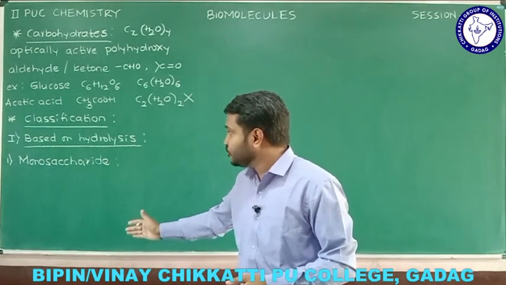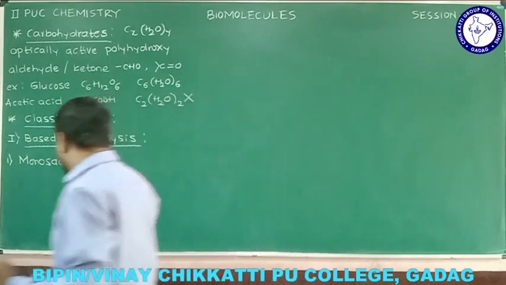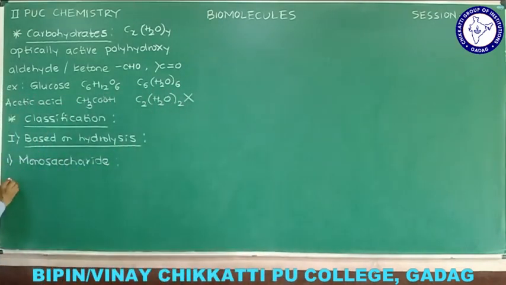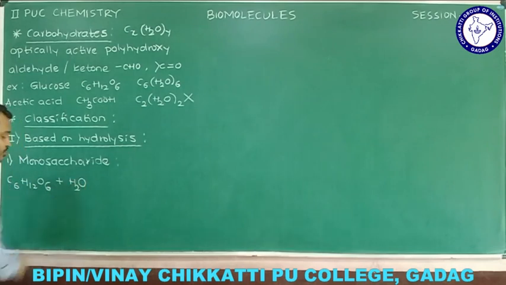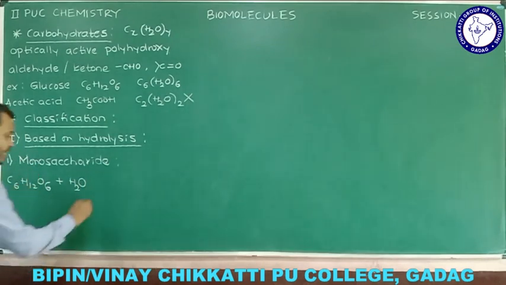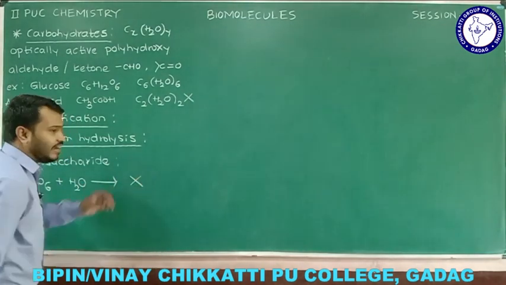And one more very important thing is, I told you that I am going to classify carbohydrates based on hydrolysis. Let me give you one example: C6H12O6, interaction with water, or hydrolysis, H2O. So I am going to take glucose and interact it with water, which we call hydrolysis. Try to remember, here you are not going to get any product.